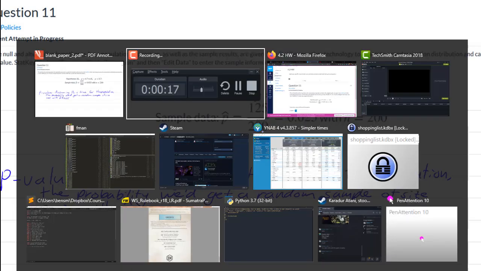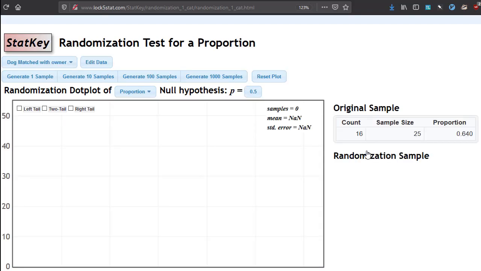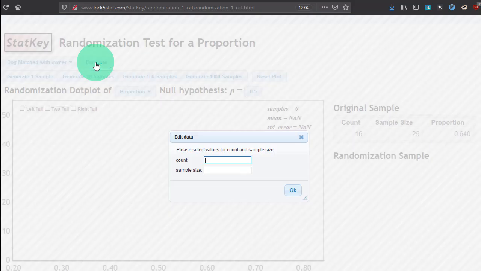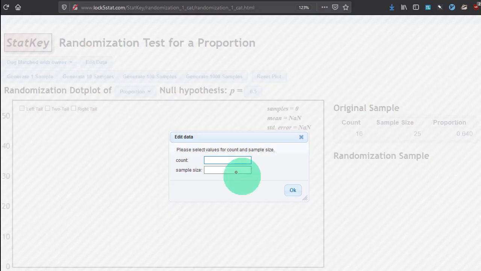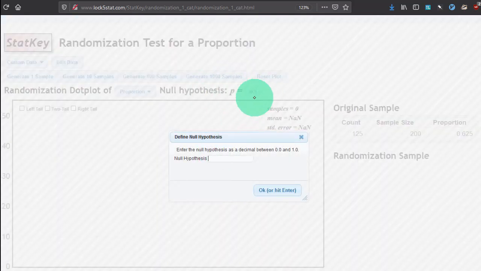So that's what we're going to find using StatKey over here. So here is the StatKey website. We're going to do a randomization hypothesis test for a single proportion, because that's the kind of statistics we're looking at. So I'm going to edit the data. The data is based on the sample that we got, and the sample that we got was 125 said yes out of 200. That's that 62.5% from the sample. The null hypothesis is that the actual population proportion is 0.7.